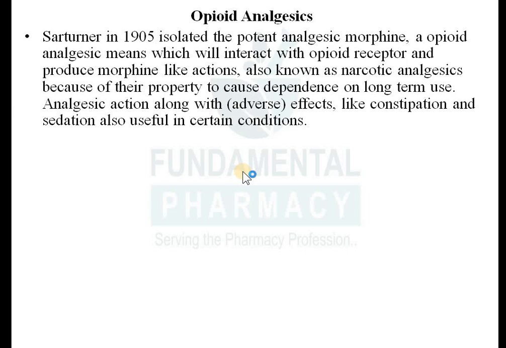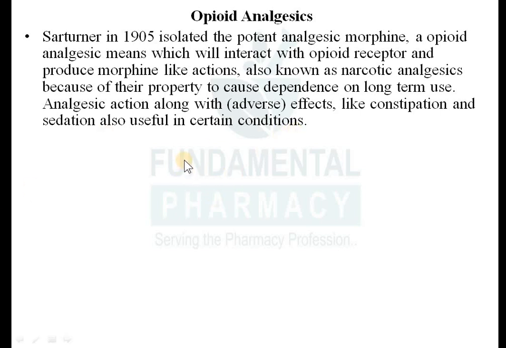They are also known as central analgesics or narcotic analgesics, because they have one property, that is causing dependence, physical dependence, then addiction and so on, on long-term use. So if anyone uses morphine for a long term, then he or she will get addicted to the morphine. These opioid analgesics have promising analgesic action, but at the same time they have numerous adverse effects like constipation, then sedation, then euphoria, then release of prolactin, all that we have seen in the last lecture.